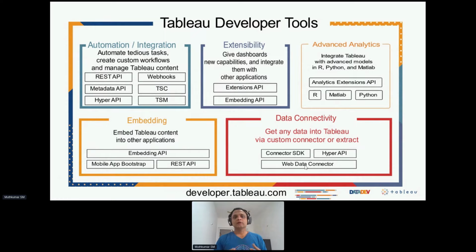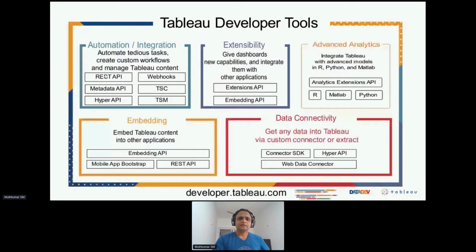And if you want to build a Tableau dashboard and you want to embed that in Salesforce or, let's say, a web stack that you have built externally, you could do that by using something called an embedding API, right? Which is a combination of JavaScript API and a bit of REST API. So these are overall platform-based tools that we have. We'll do a deep dive into each of these aspects in the subsequent slides, and we'll also see some of the things during our demo.